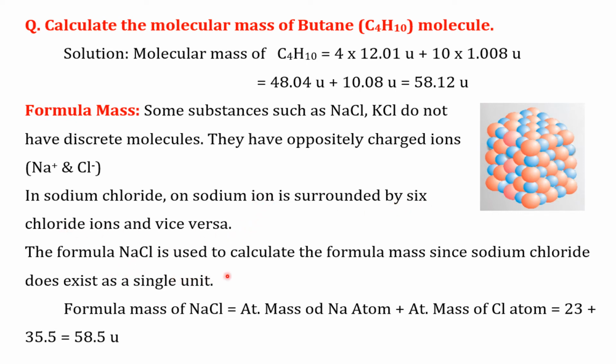The formula of sodium chloride is used to calculate the formula mass since sodium chloride does exist as a single unit. Therefore, formula mass of sodium chloride equals the atomic mass of sodium plus the atomic mass of chlorine, which is 23 plus 35.5, which is equal to 58.5.